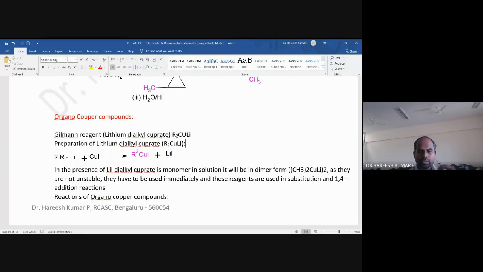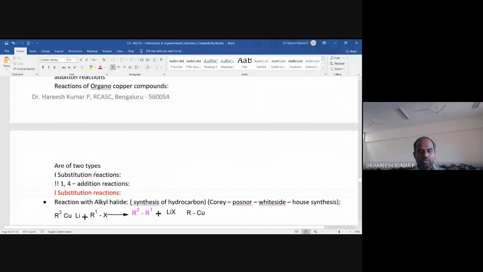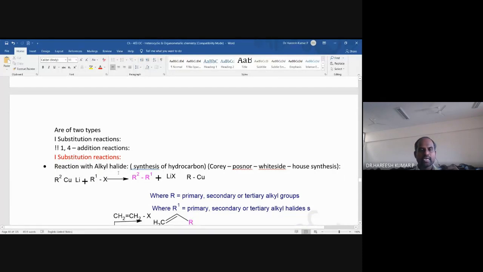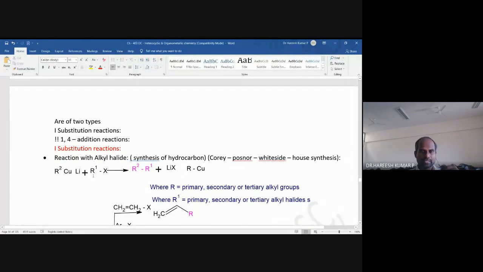Right, so let's look into the reactions of organocopper compounds. These are of two types: one is substitution reaction, another one is 1,4 addition reaction. Let's take substitution reactions. Look here, I am taking lithium dialkyl cuprate.